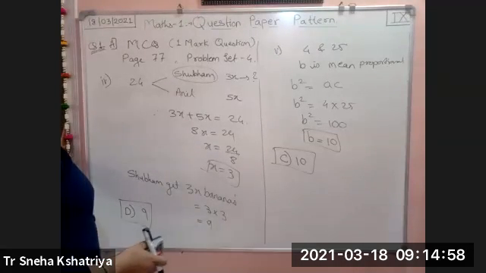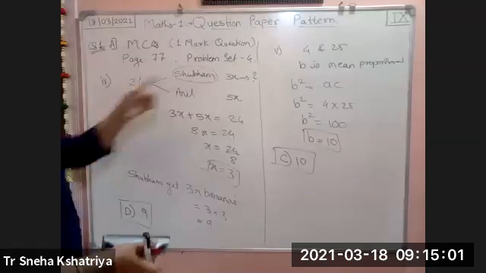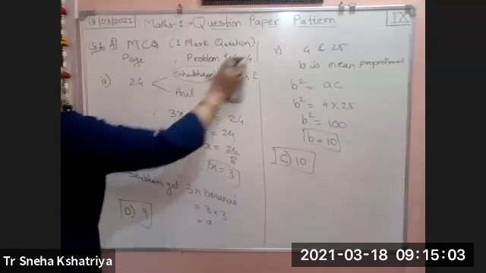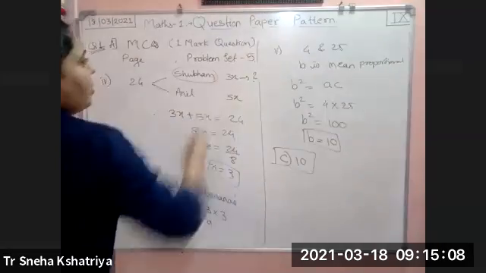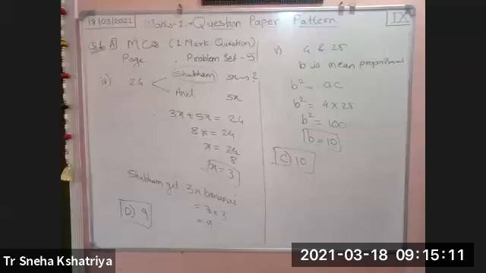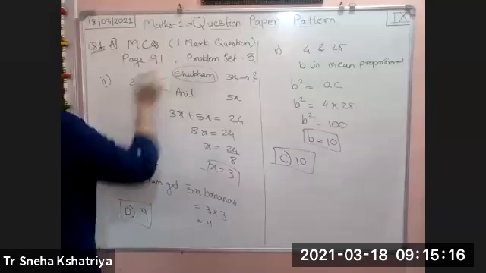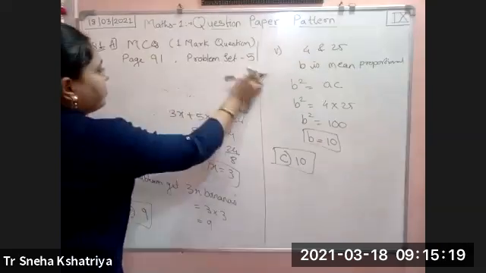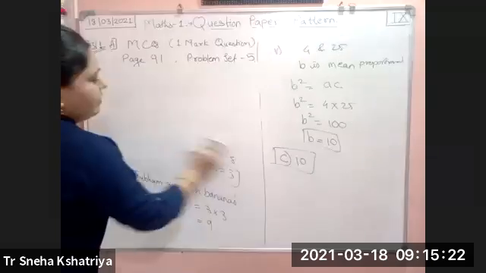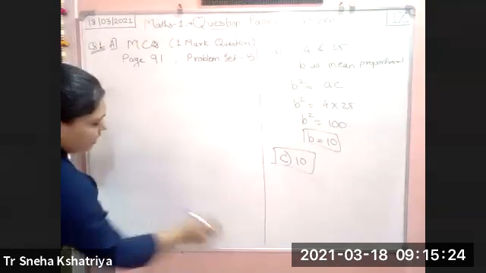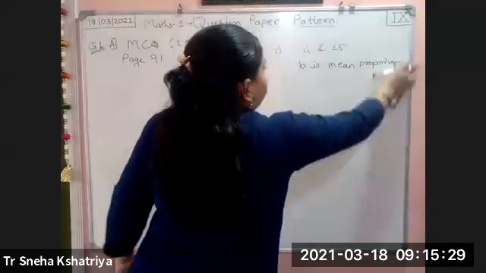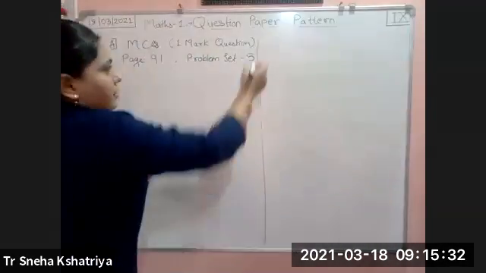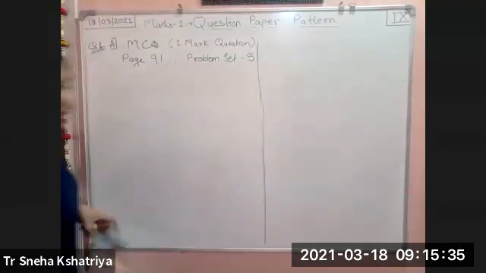So these were the MCQs from your problem set number 4. Problem set 4 we have seen. Now we are going to see problem set 5 on page number 91. Your page number 91, problem set 5. From that we are going to see the MCQs. Whatever MCQs are there, all the MCQs we are learning here. I'm again taking the revision of all the questions.